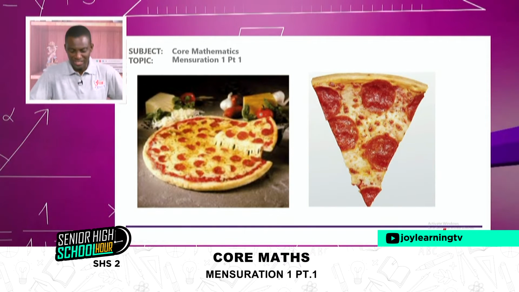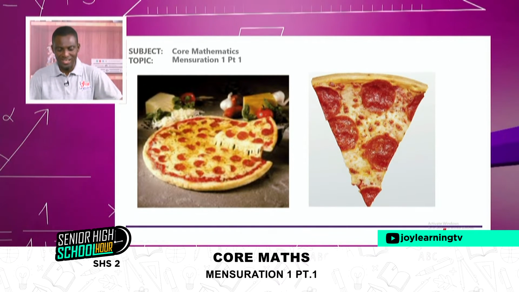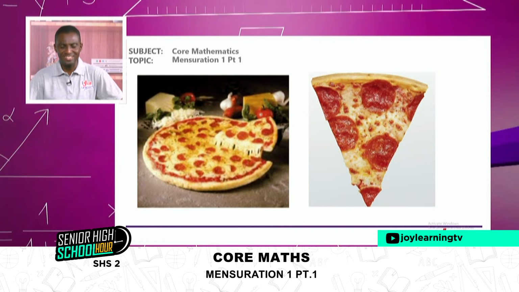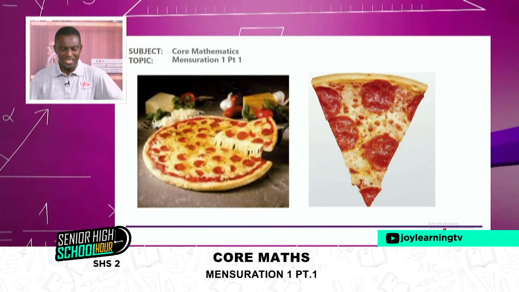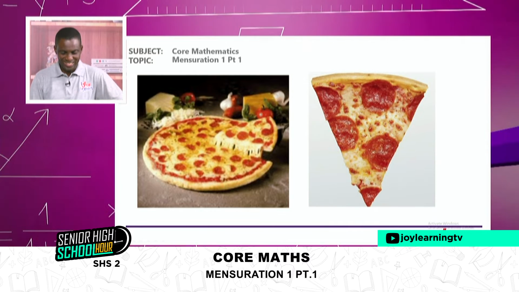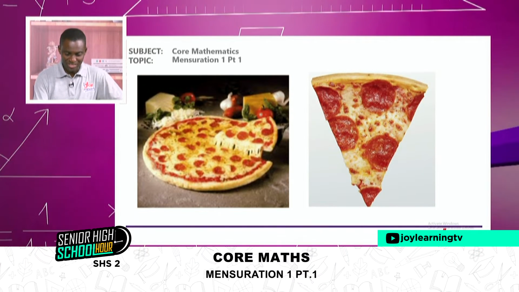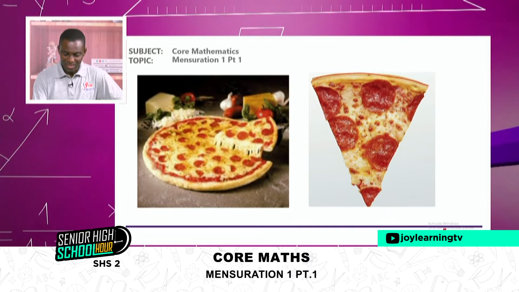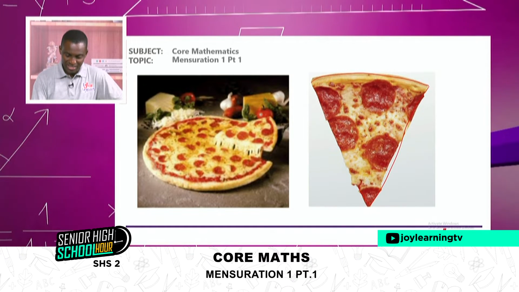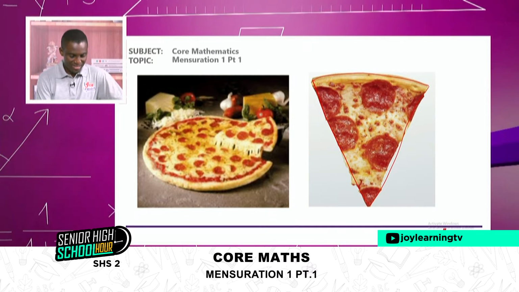And so in more practical lessons, we can have our pizza sometimes cut in a sector form, and we like enjoying pizza in this way. So that is sector for you. So this is a sector. So you can see our arc here, and we can see the radius, the other radius.